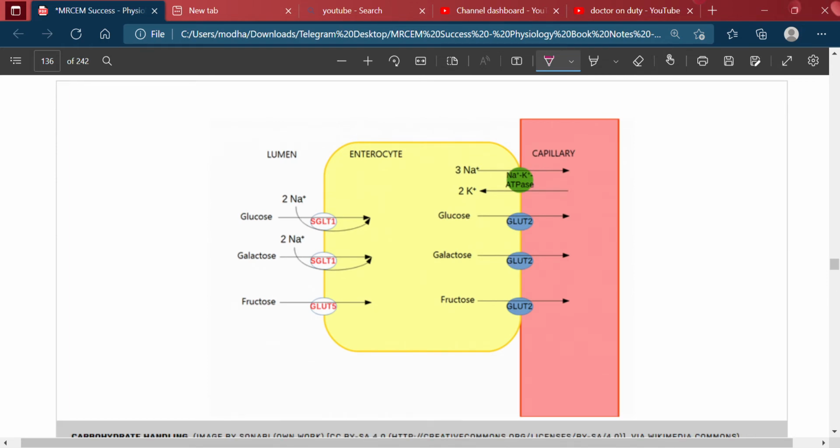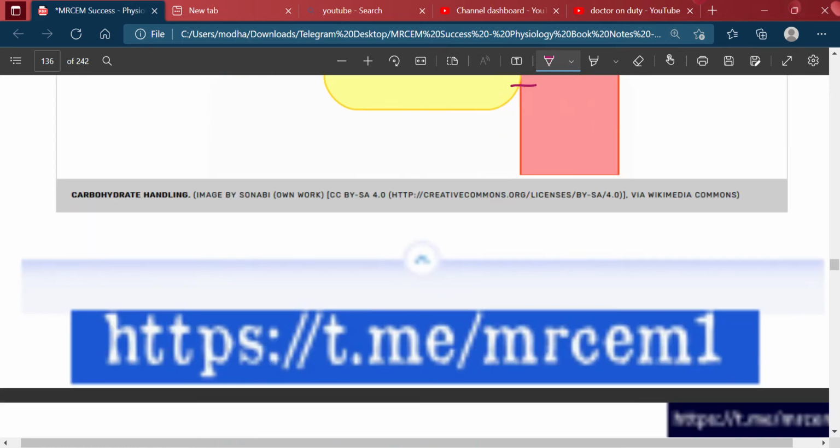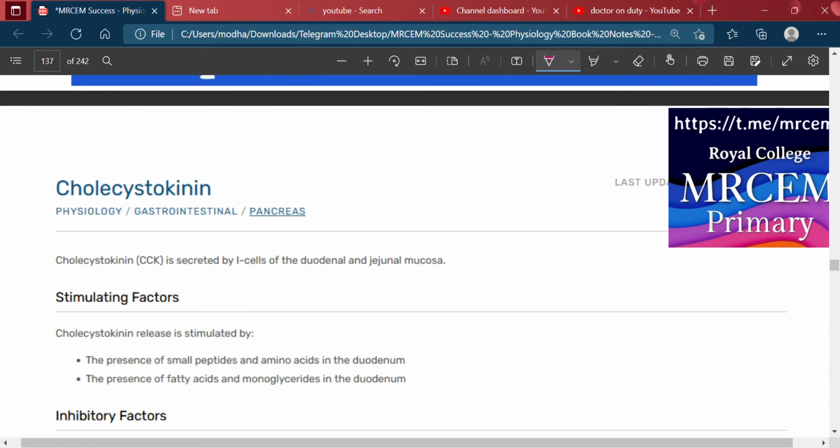These are the glucose and the sodium. The SGLT1 transporter will do this transport in the enterocyte, from the lumen to the enterocyte, and this will be facilitated by the sodium potassium ATPase from the capillary. The glucose is lastly transported into the circulation via the glucose transporter. Now, cholecystokinin.